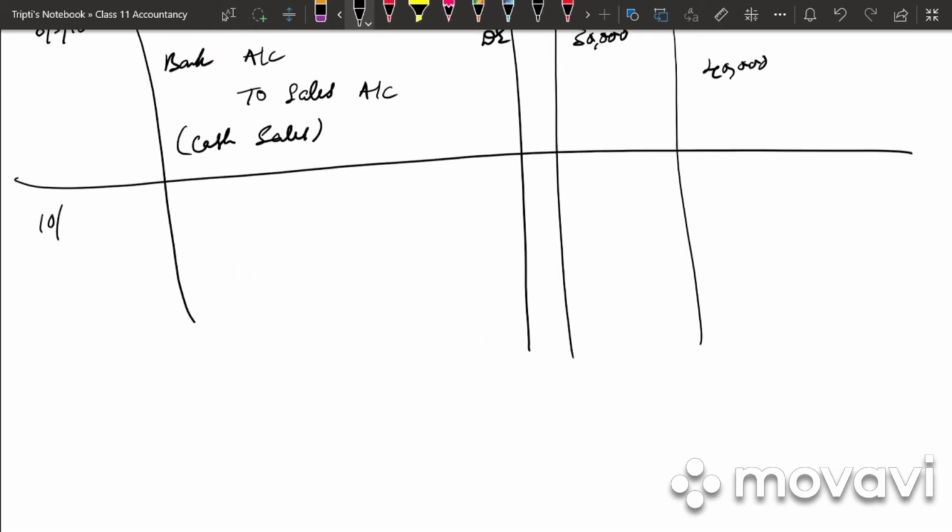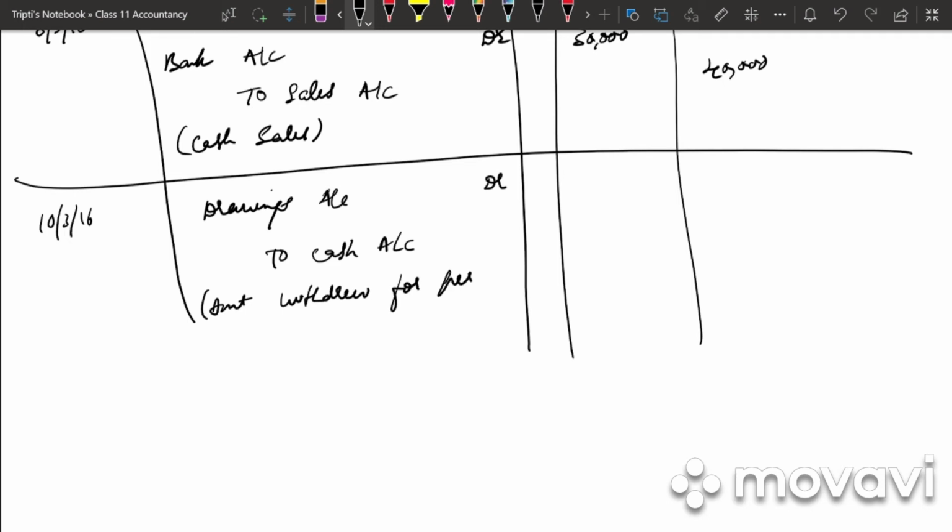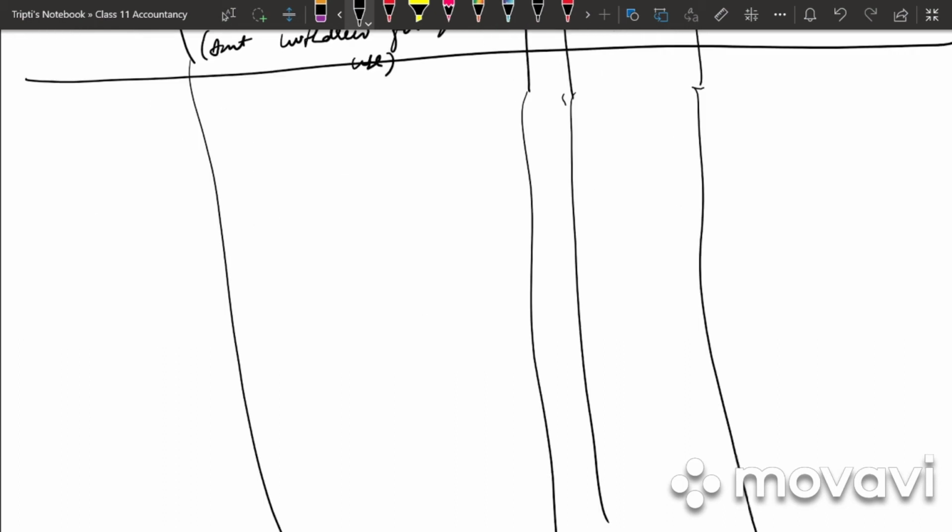Next is drawings. So drawings account debited to cash account. What is the narration? Amount withdrew for personal use, 5,000 debit, 5,000 credit. Next it is withdrew from bank for private use.